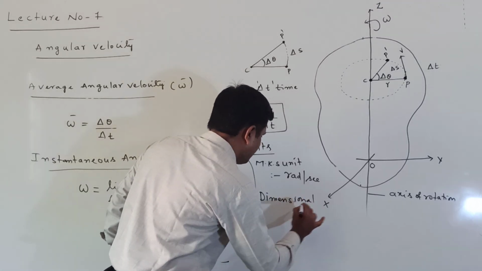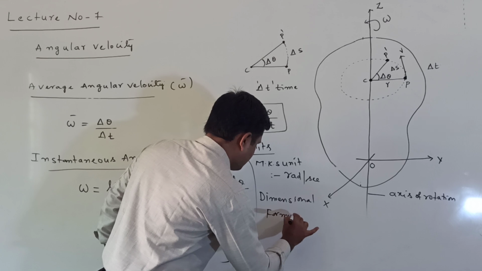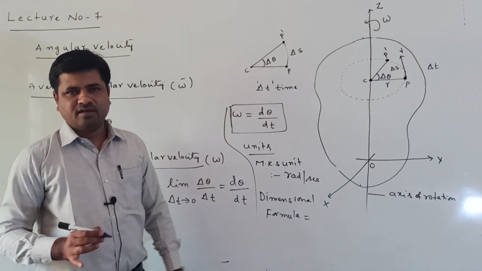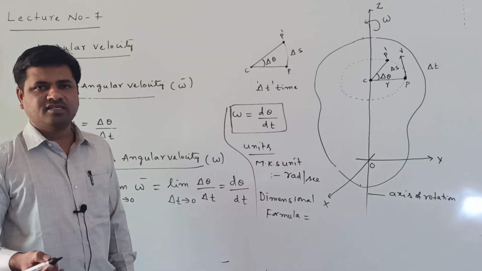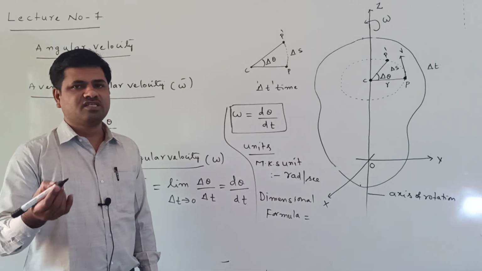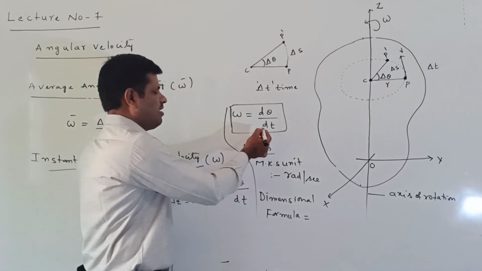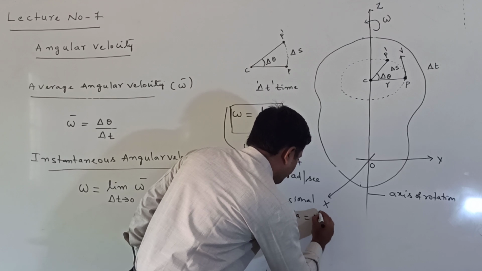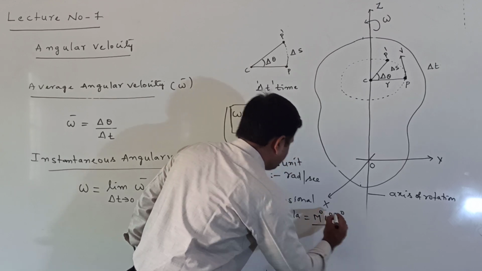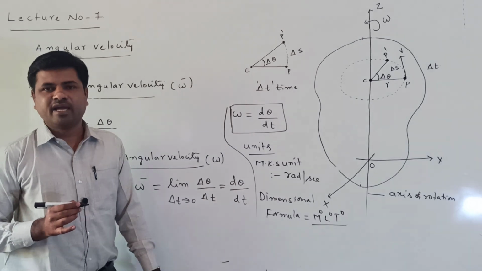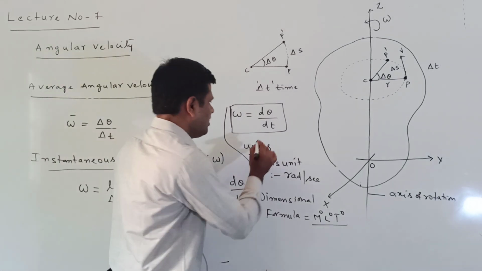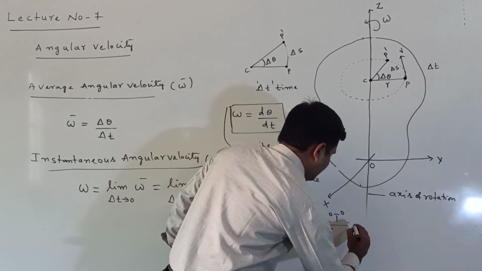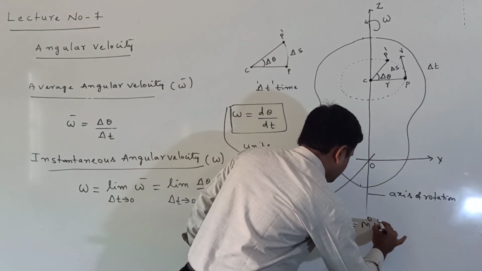What is the dimensional formula? Listen: the dimensional formula of theta, the angular displacement, is M to the power 0, L to the power 0, T to the power 0. The time dimensional formula is T. So the angular displacement dimensional formula is M^0 L^0 T^0, and the time dimensional formula is T to the power 1. So the dimensional formula is M to the power 0, L to the power 0.